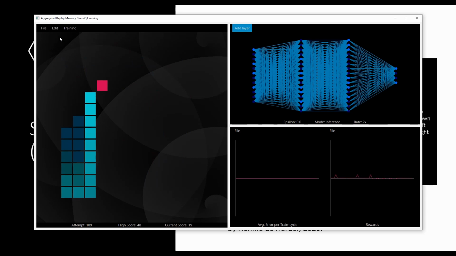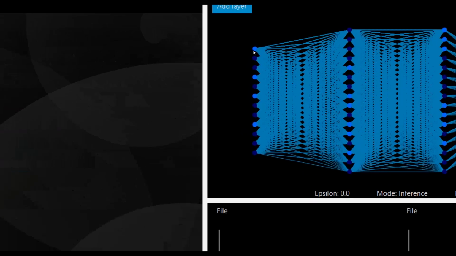Moving back to the project itself, we can see how the deep learning system's views line up with what we see. As we can see, the food is above the snake and to the right of it. When we move into the input layer of the network, we can see that the neurons corresponding to above and right in the first four neurons of the input layer are lit up, showing that the food is above and to the right of the snake.